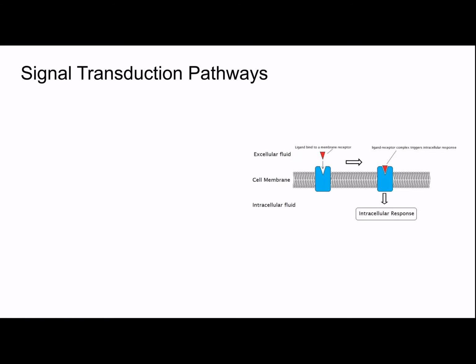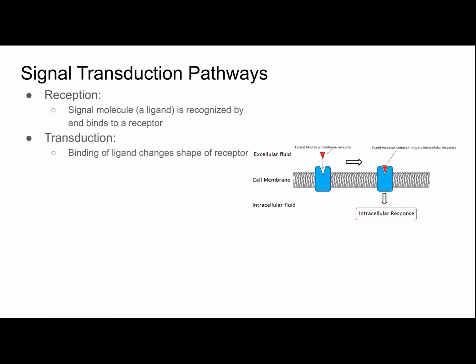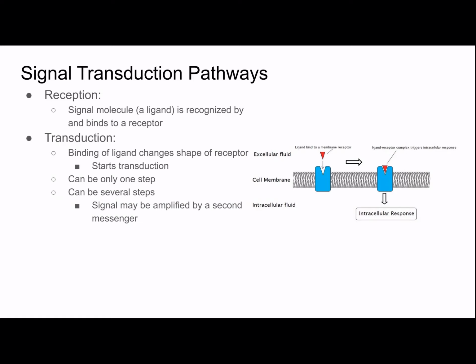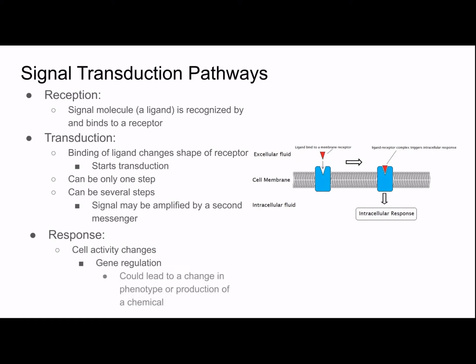So this slide is going to be an overview of the 3. In reception, a signal molecule, which again is the ligand, is recognized and binds to a receptor. Then there's transduction. The binding of the ligand changes the shape of the receptor, and that's what starts transduction. It can be 1 step, or it can be several steps, where the signal may be amplified by a second messenger. Then there's the response, where the cell activity changes. That could be gene regulation, which could lead to a change in phenotype or production of a chemical. Now we're going to go more in depth into each of these 3 steps, starting with reception.